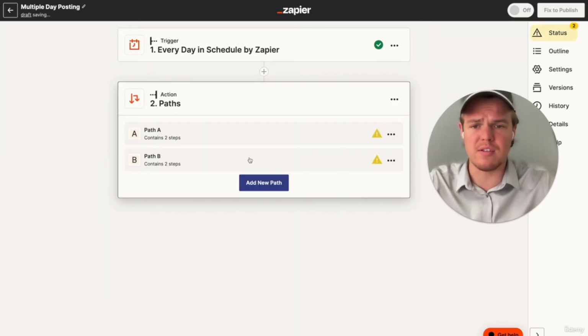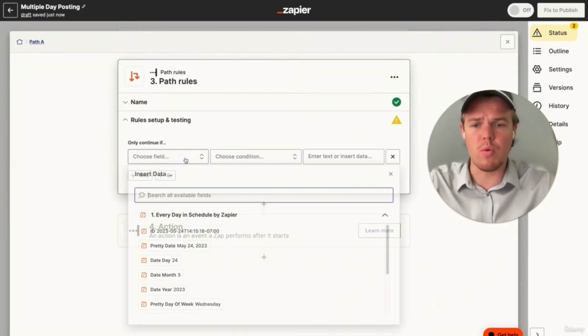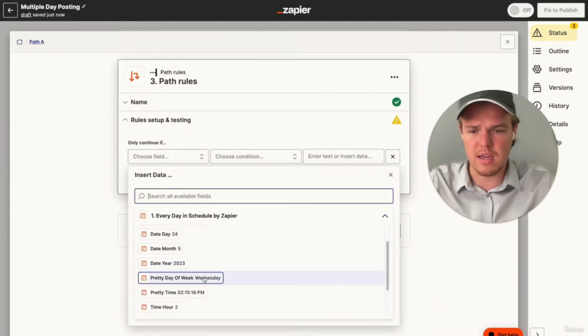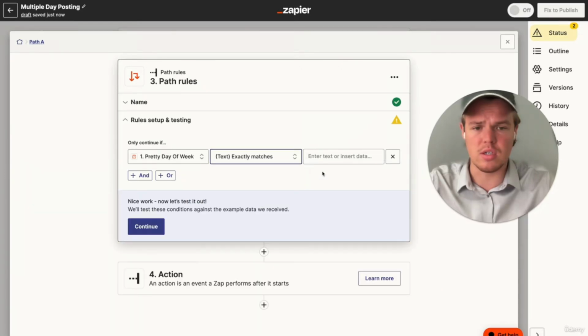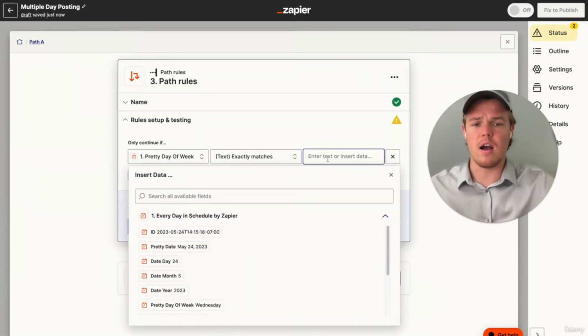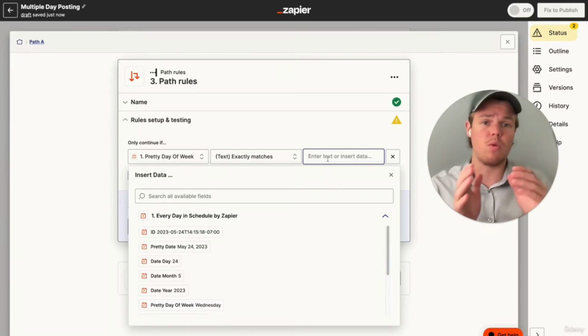The next most important thing we want to add here is paths. Essentially, think of paths as an if-else thing. In this context, all we need to do is find the day of the week and say it exactly matches. Let's say you want to do a specific type of content every Monday, Wednesday, Friday.